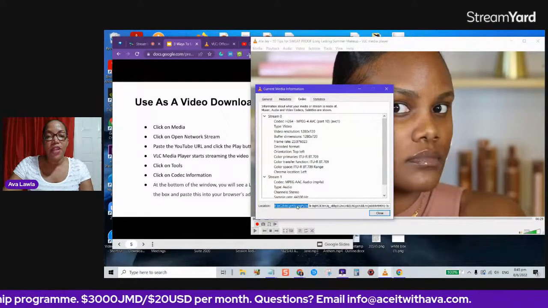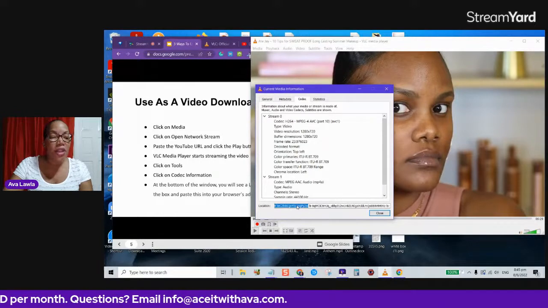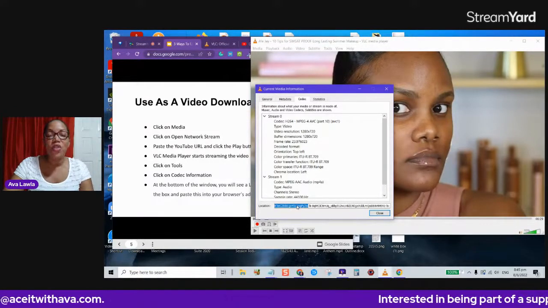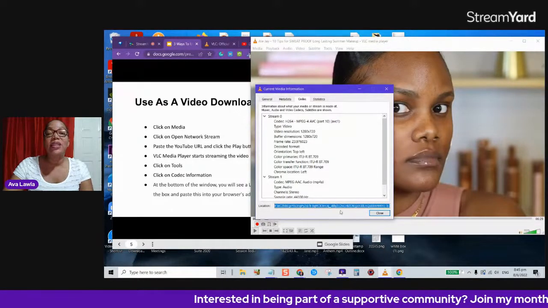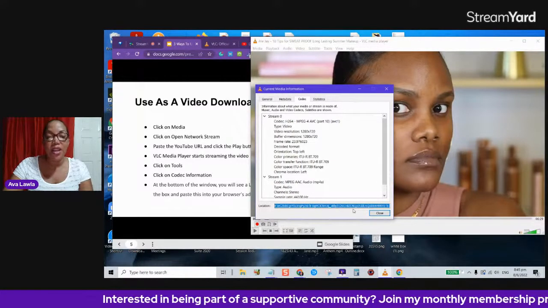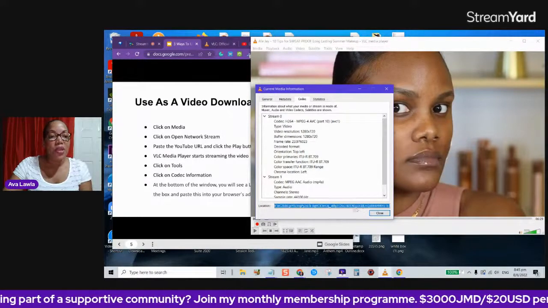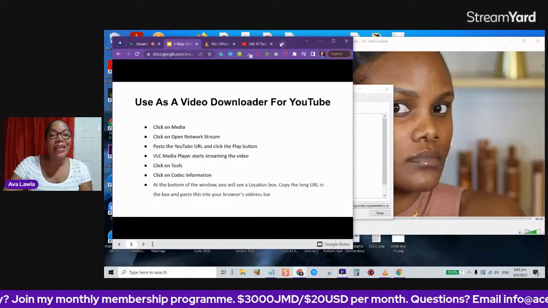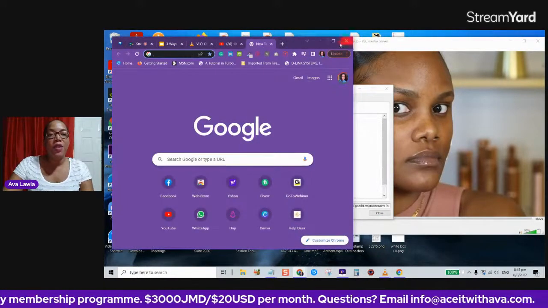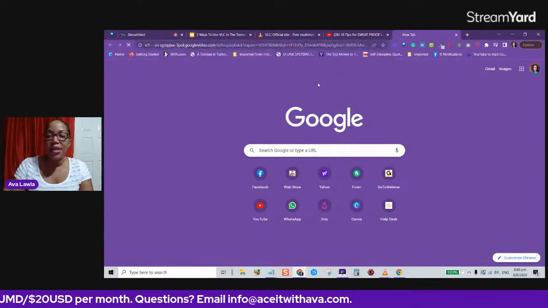And then right here where it says location, you're going to copy all of this. So click in it and make sure everything is copied. For those who don't know, you can use the keyboard combination of the control button on your keyboard and the letter A. So hold down the control key, then press the letter A, and you can select all of the text that's right here. And then you're going to right click, copy. And then what we're going to do now is open a new tab, and I'm going to paste what I just copied here in my browser. So right click, paste. And then I press the enter button.